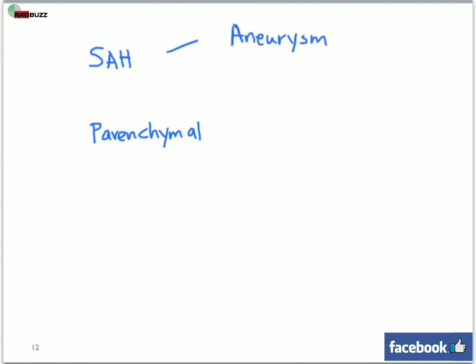In summary, we discussed subarachnoid hemorrhage and intracerebral hemorrhage. Both can be caused by trauma. However, we need to worry about aneurysm that causes subarachnoid hemorrhage. We would want to pick up the aneurysm before it ruptures by diagnosing sentinel bleeds. For parenchymal bleeds, the main risk factor is hypertension. In the next part, we will discuss the physical examination and investigations.